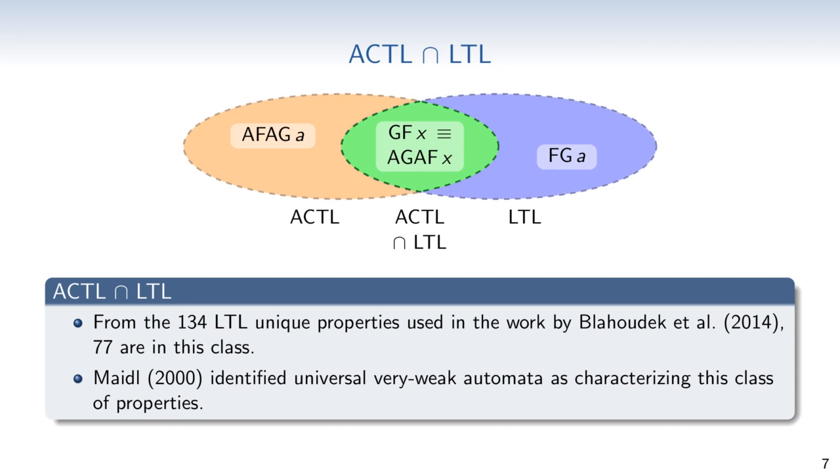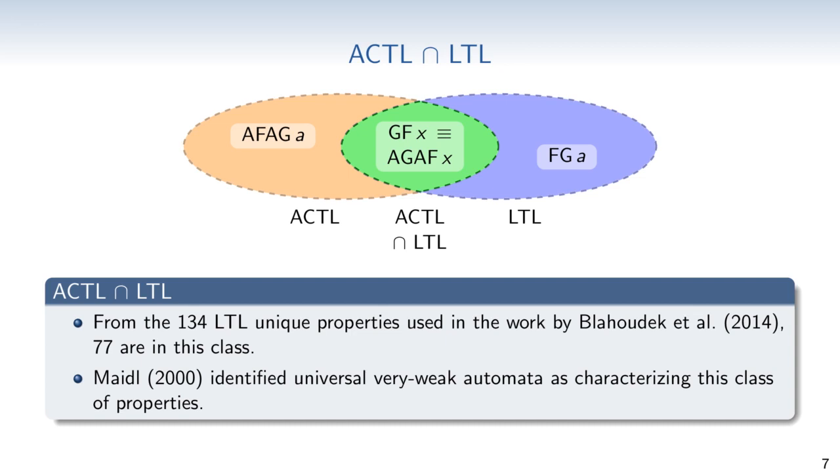Many specifications commonly found in practical model checking fall into the ACTL intersected LTL class, which makes it interesting. For instance, the work by Blahudek et al. included a collection of LTL properties used in model checking. Out of the 134 unique LTL properties in that work, 77 are in this class. And most non-representable cases are of the form finally globally something, and whose complement is then again in the class ACTL intersected LTL.